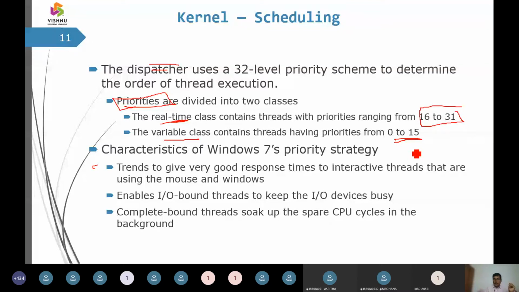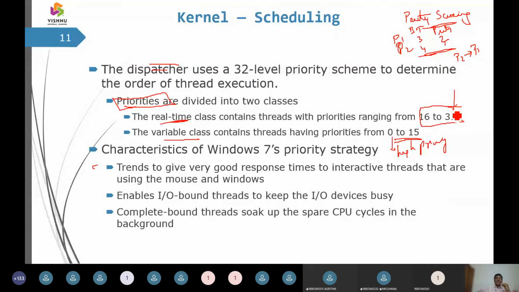We have heard about priority scheduling. In priority scheduling, we have process P1, process P2, and then some burst times, say 3 and 4, and then we have the priority. This is first priority, this is second priority. Then we execute the jobs: first I have to go with P2, next with P1. That is the model where these priorities come into the picture. So 0 we call high priority, and 31 we call low priority.